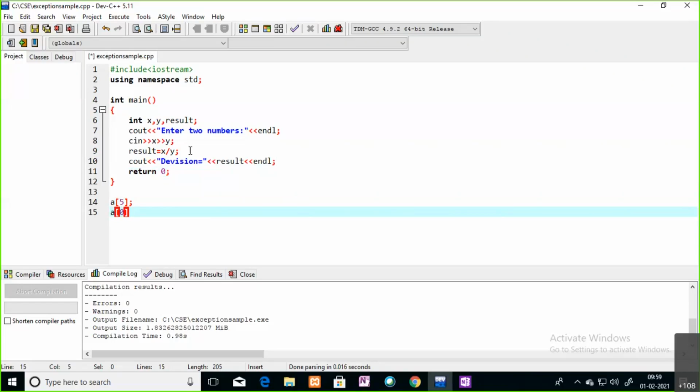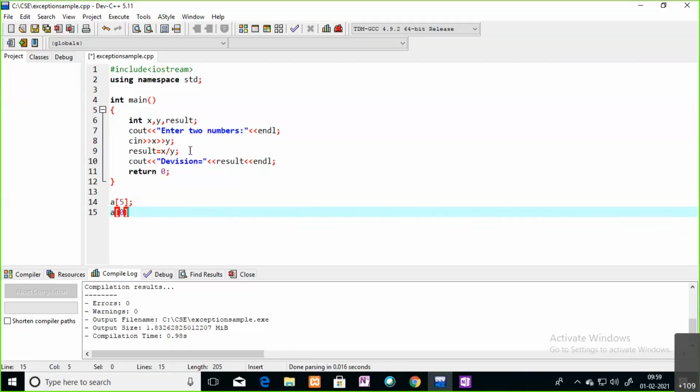But in your code, you are trying to access the 10th element. a of 10 you are trying to access, but the array size is 5 only. You are trying to access the 10th value. That situation you can call an out of bound index situation. That is also one error. Like a runtime error, it is going to happen at the time of running the code.